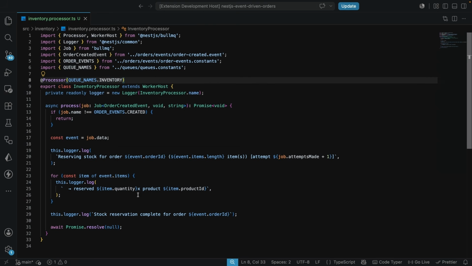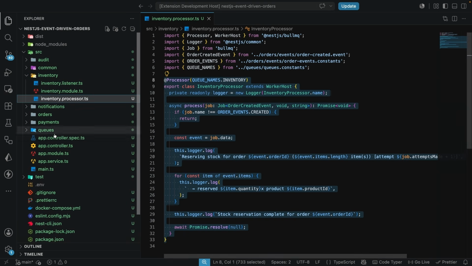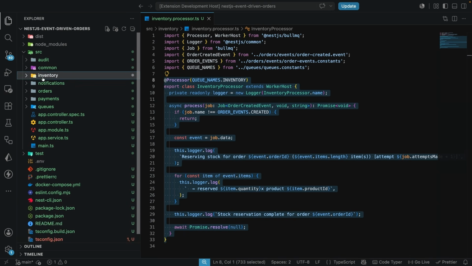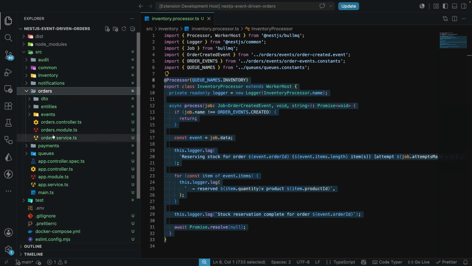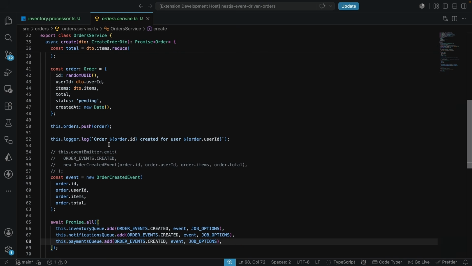Now this queue name here, inventory, is going to get the event, because if we check over here in the orders service, we can see the orders service is currently adding this same event to the inventory queue, and it's doing the same to the notifications queue, and it's doing the same to the payments queue, which we do not have at this point.